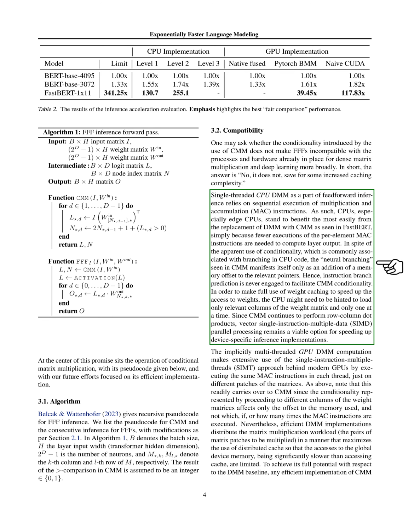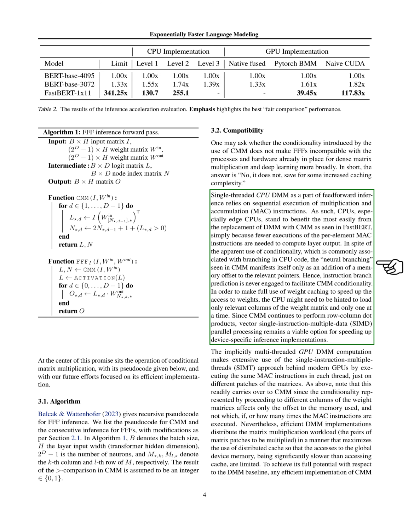Single-threaded CPU DMM, which is part of feedforward inference, relies on sequential execution of multiplication and accumulation instructions. CPUs, especially edge CPUs, can benefit from replacing DMM with CMM, as seen in FastBERT, because it requires fewer executions of these instructions. Despite the use of conditionality, which is often associated with branching in CPU code, the neural branching seen in CMM only adds a memory offset to the relevant pointers. This means that instruction branch prediction is not needed for CMM conditionality.